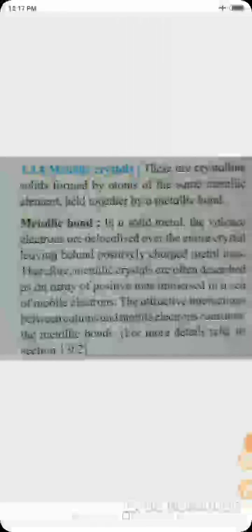The positively charged metal ions are called cations, and the negatively charged electrons are called anions. So the attractive interactions between the cations and the mobile electrons constitute the metallic bond. So metallic crystals contain the metallic bond, and they are crystalline solids formed by the atoms of the same metallic element.